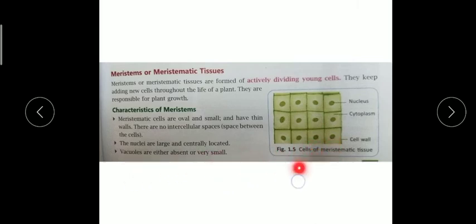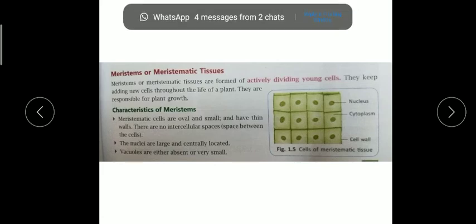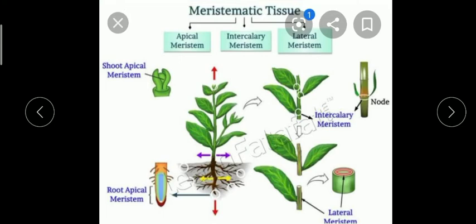It is a plant tissue, and we know that plants have very large vacuoles from class 6, but in meristematic tissues, their vacuoles are either absent or very small. Now here you can see a full diagram of one plant. You can see the root system and the shoot system. I told you there are 3 types of meristematic tissue: apical meristem, intercalary, inter means between, and lateral.